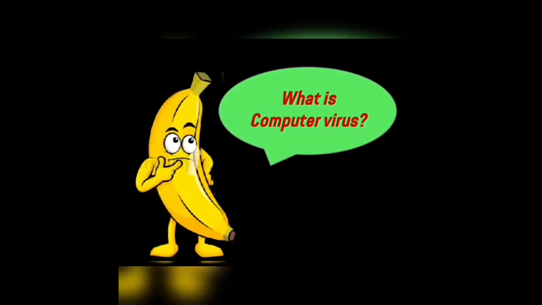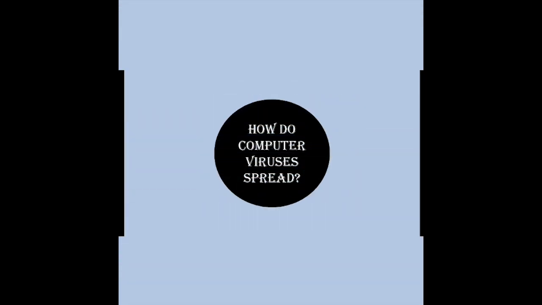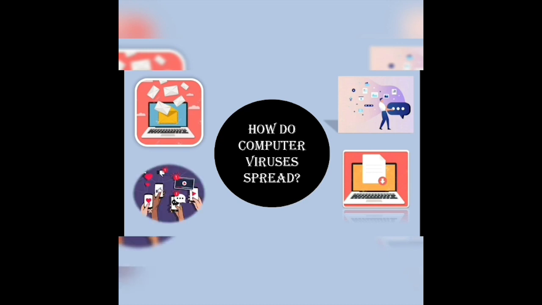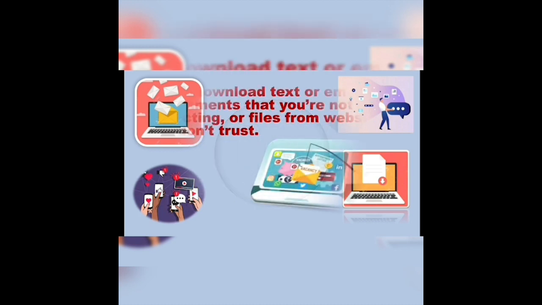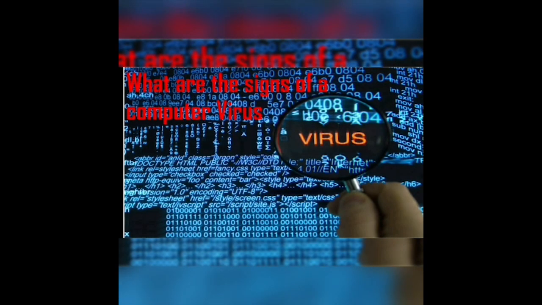What is a computer virus? A computer virus is a software program with the ability to make copies of itself, which attaches itself to other applications or files. Next, how do computer viruses spread? Viruses can be spread through emails, text message attachments, internet file downloads, and social media scam links. And very important to know: never download text or email attachments that you are not expecting, or files from websites you don't trust.